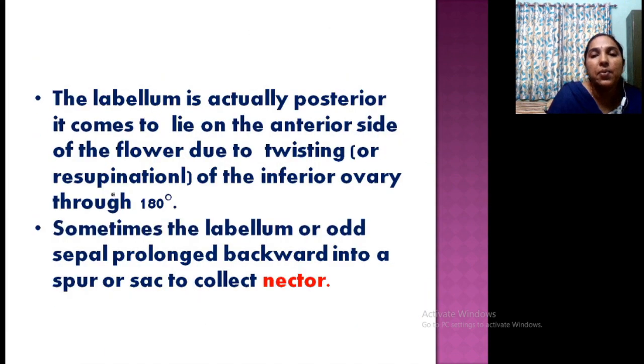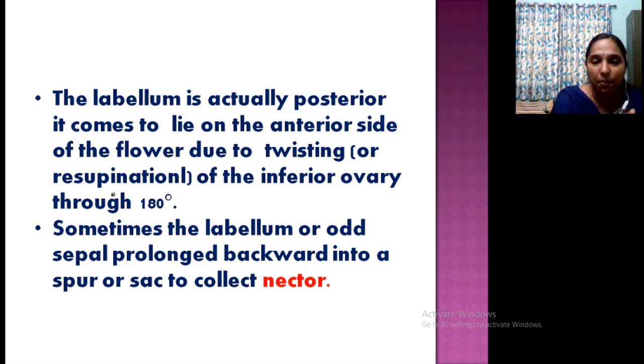Now labellum is actually posterior in position, but it lies to the anterior side. How does it lie to the anterior side? I have already told you: twisting or rotation of 180 degrees takes place, and that is known as resupination. So due to resupination, the position of the labellum may be changed.